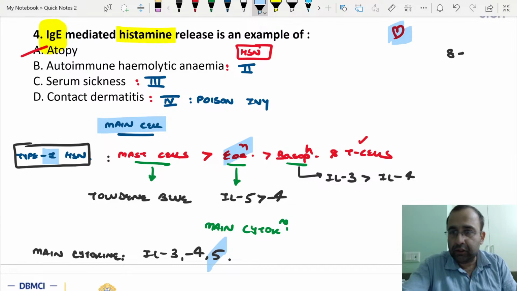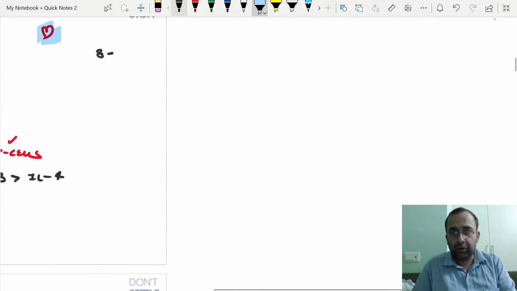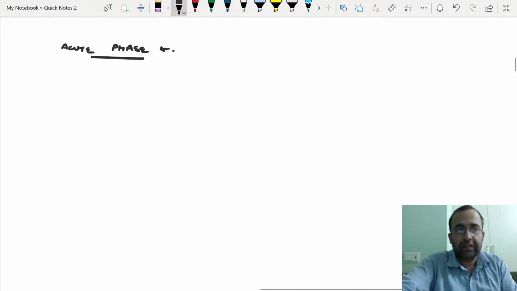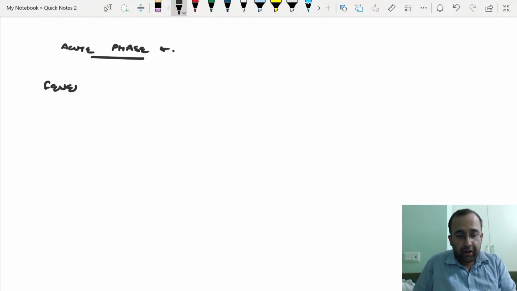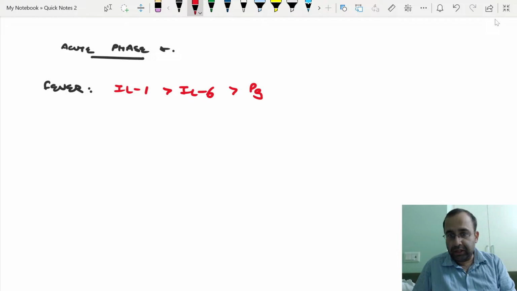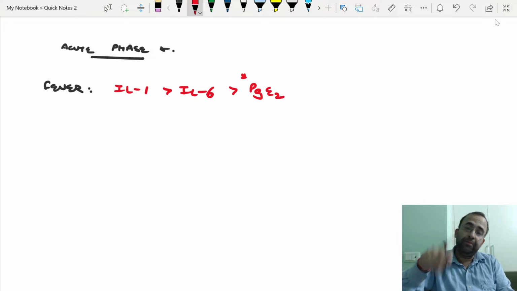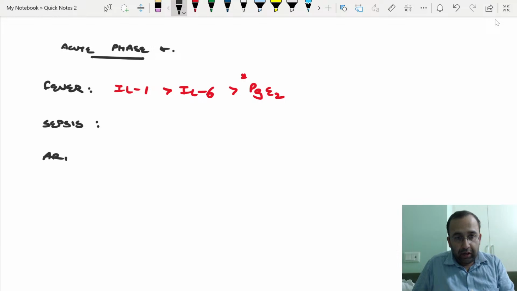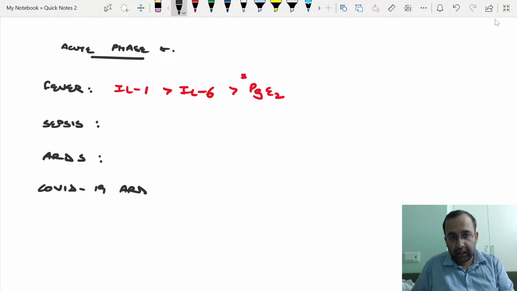Now that we are doing cytokines, tell me acute phase reactants. Tell me which are the cytokines which play a role in fever. Most potent pyrogen, interleukin 1, followed by interleukin 6, followed by PGE2, prostaglandin E2. This was a recent NEET PG PYQ, can be asked in your paper. Main role in sepsis, I'm waiting for your answers on this. Main role in ARDS, main role in COVID-19 ARDS.